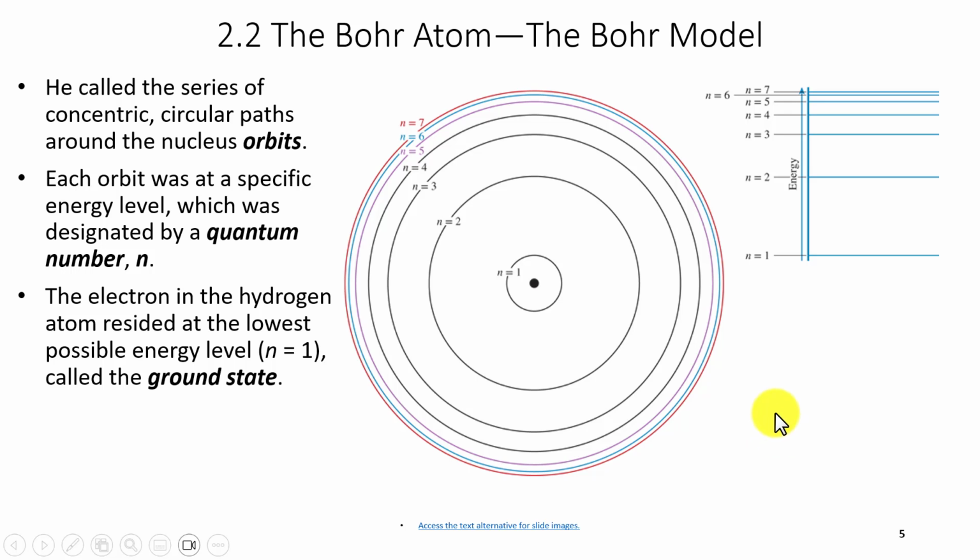Now, he studied the hydrogen atom, which is the simplest atom in the periodic table, and it only has one electron. That electron in the hydrogen atom resides in the lowest energy level in this first circle, n equals 1, which we call ground state. Ground state because it's the lowest in energy, the closest to the nucleus.